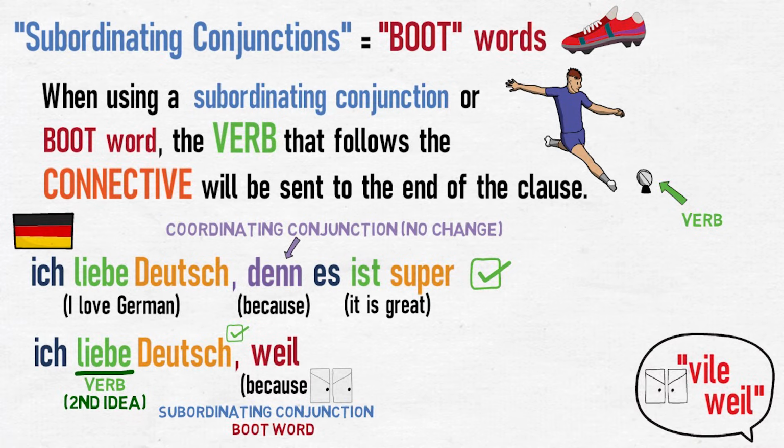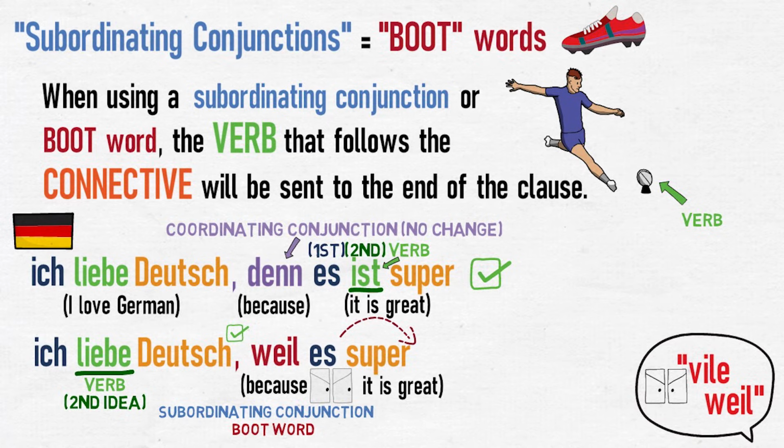So, to say because it is great, using weil and es ist super, we need to identify the verb. Hopefully, we know that ist is a verb, meaning is, but if not, we can look in the second position of the clause. Es is the subject, so the first position, and ist is in the second position, so this has to be our verb. So, we say, weil, es, and then weil will spot the verb ist and boot it to the end of the clause. So the clause will read, weil es super ist, because it super is, because it is super.